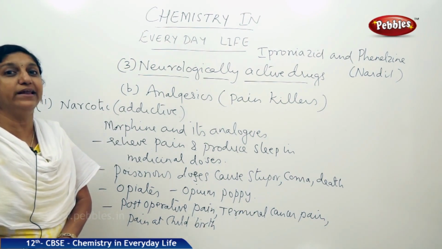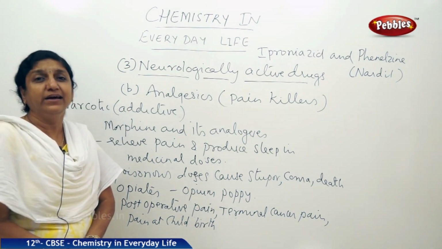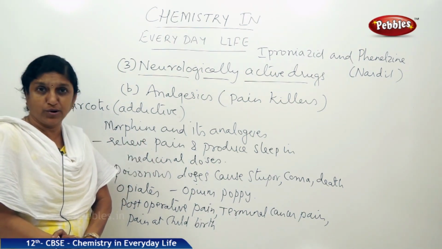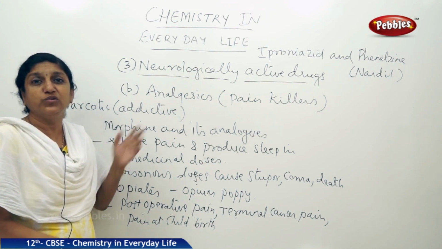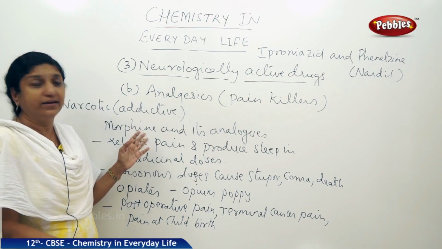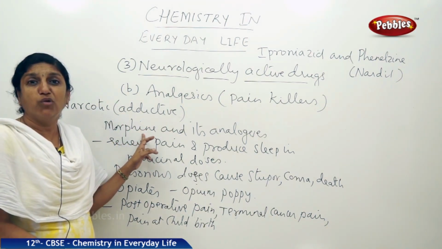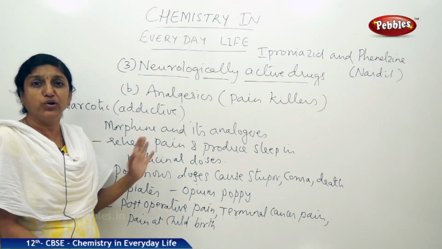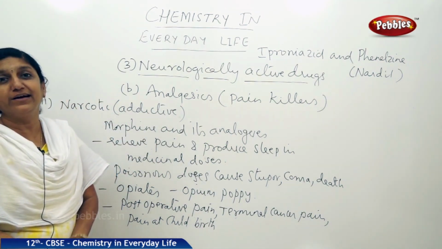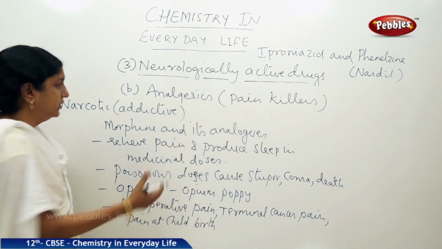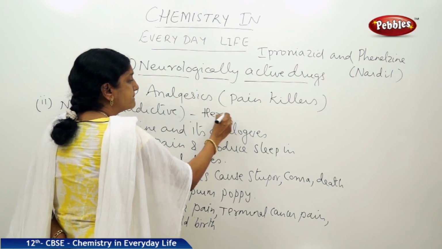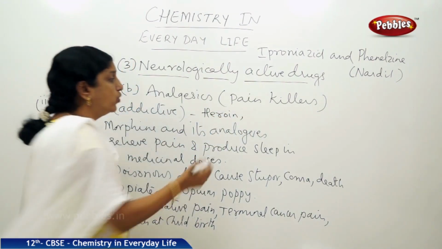analgesic. So, we have seen analgesics are painkillers, and they are of two types, that is non-narcotic and narcotic. Under non-narcotic, we saw the action of aspirin, and under narcotic drugs we have taken the example of morphine and its analogues. Not only morphine, you have other types of narcotic drugs like codeine and heroin.